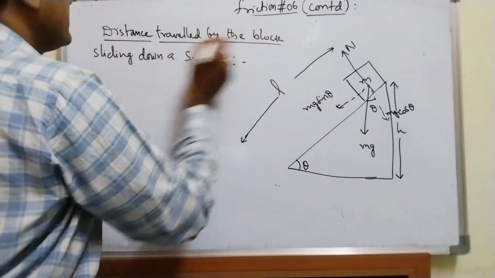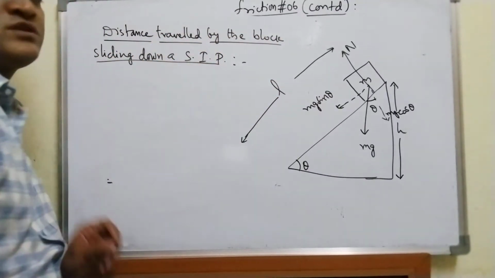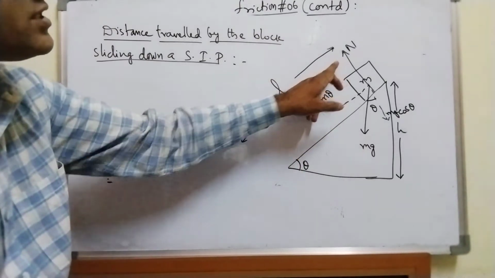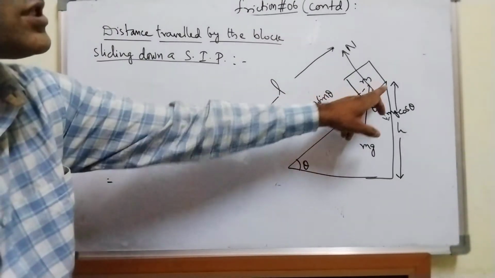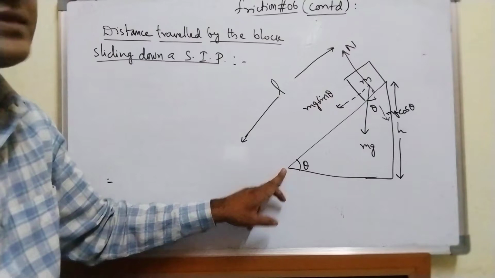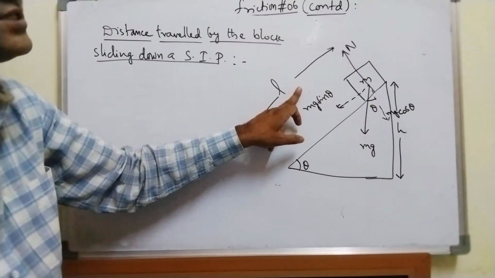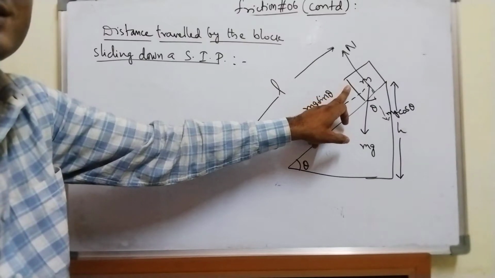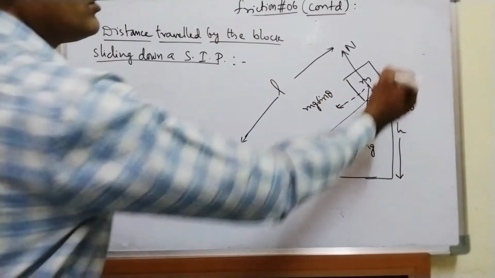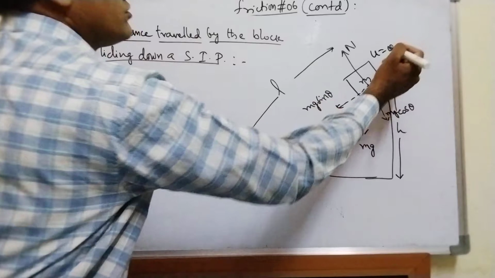Distance traveled by the block sliding down a smooth inclined plane. So what is the distance covered, which is nothing but the length of the inclined plane, L. That means S is equal to L, and the block is initially at rest, so U is equal to 0.